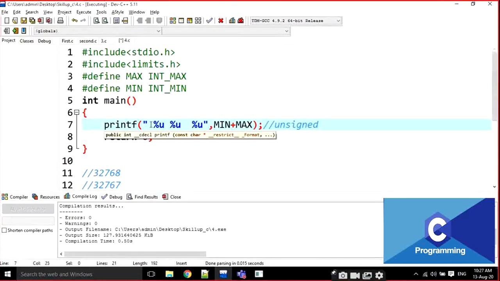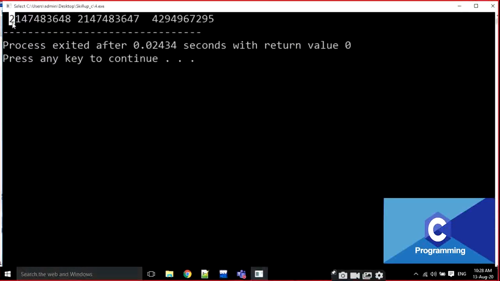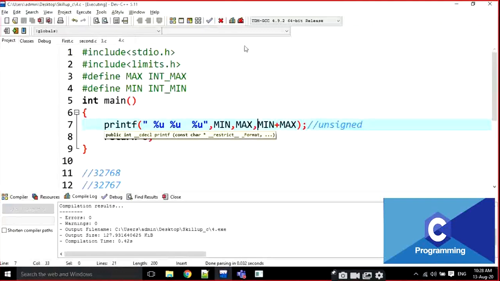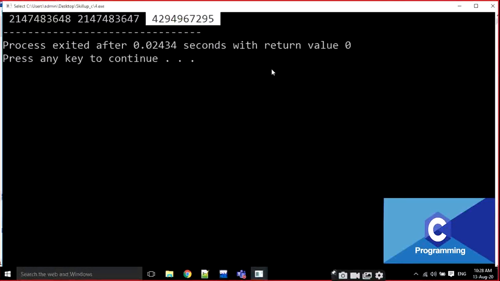I will show you min comma max. For example, look at here. If you want to add these two, this is the sum for the two values. Okay? This is the maximum value for unsigned integer. In this way we can represent the minimum and maximum values. Just observe this value.